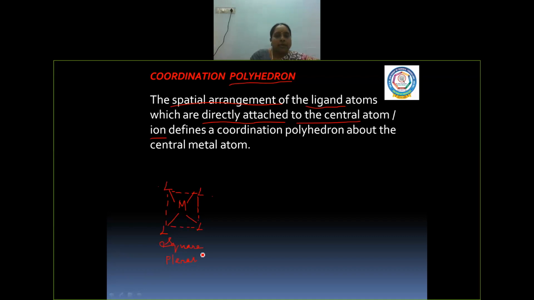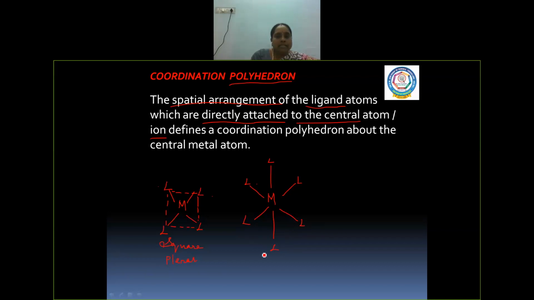And the next complex: it is not that only four ligands will be attached to the central metal atom. We have more than four ligands also. In that case, the metal atom will be attached to six ligands: one, two, three, four, five, and six.